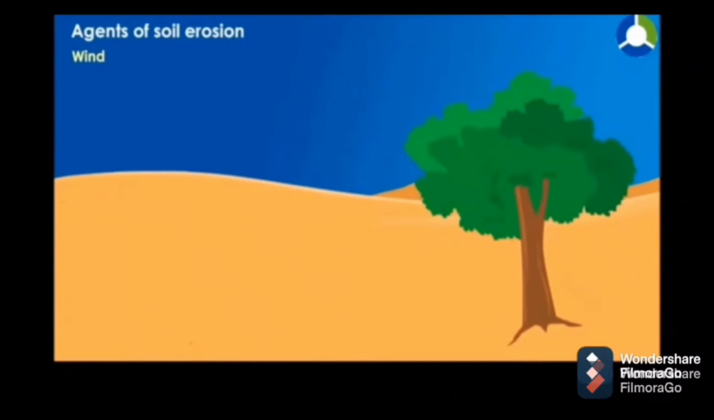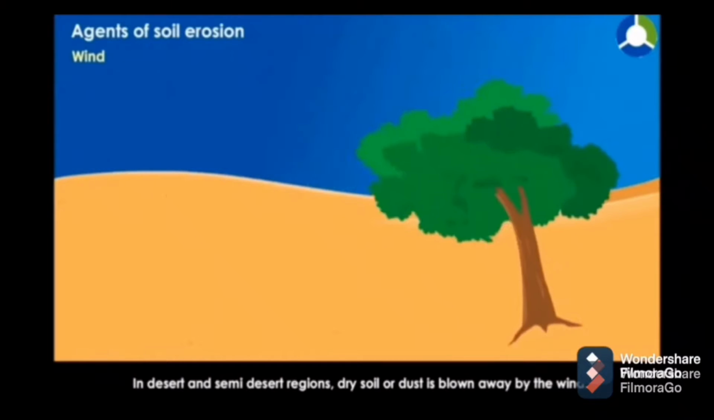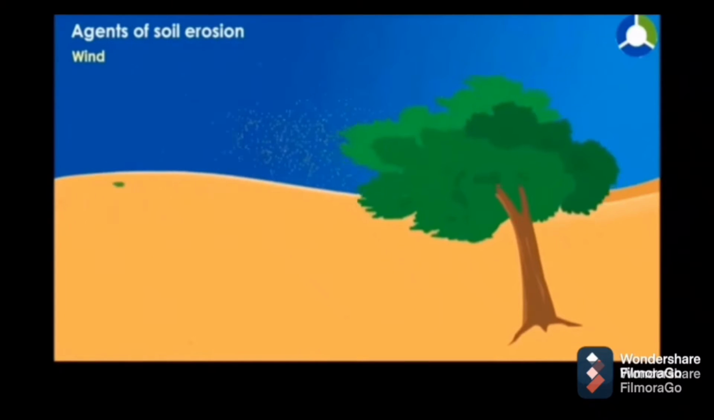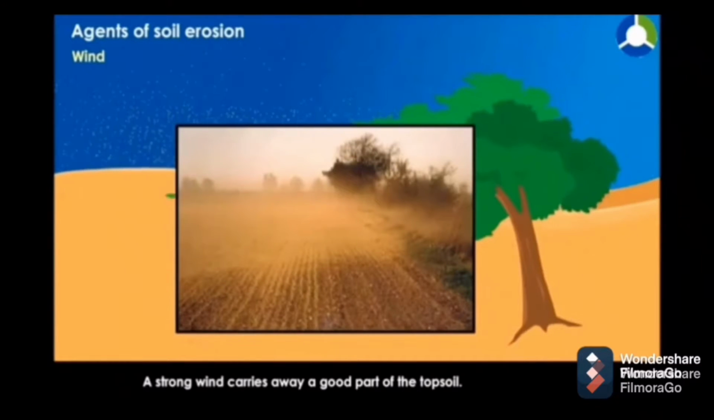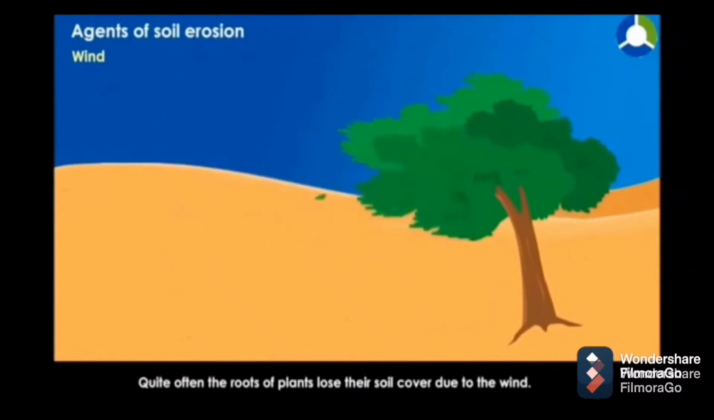Agent of soil erosion by wind. In desert and semi-desert regions, dry soil or dust is blown away by the wind. A strong wind carries away a good part of the topsoil. Quite often the roots of plants lose their soil cover due to the wind.